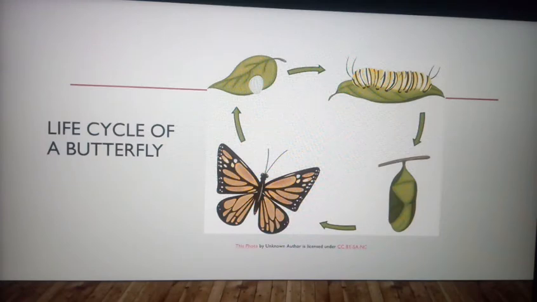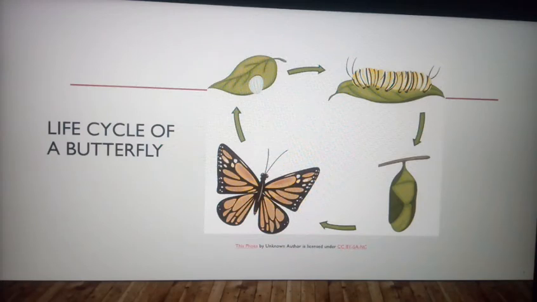So we can say a butterfly lays eggs, then the egg hatches into a caterpillar, and then the caterpillar sheds its skin and becomes a pupa.